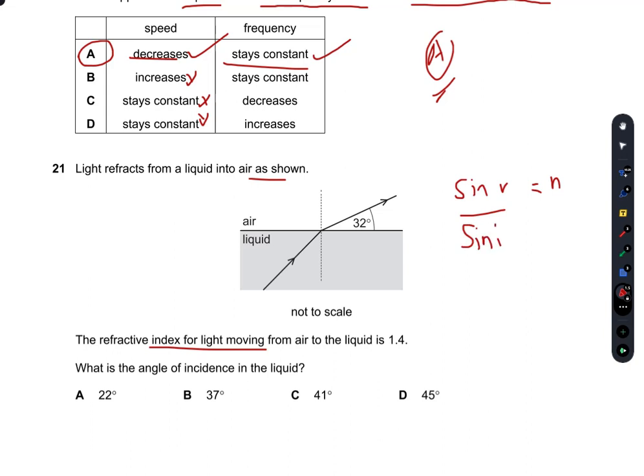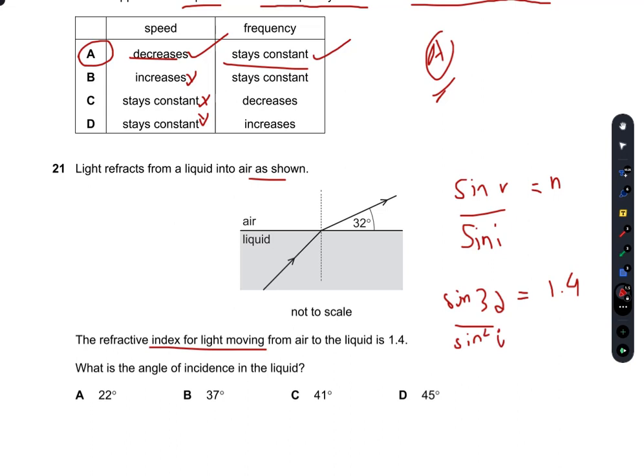So if I simply put the values here, 1.4, and sine of angle of refraction here is sine 32 over sine of angle of incidence.